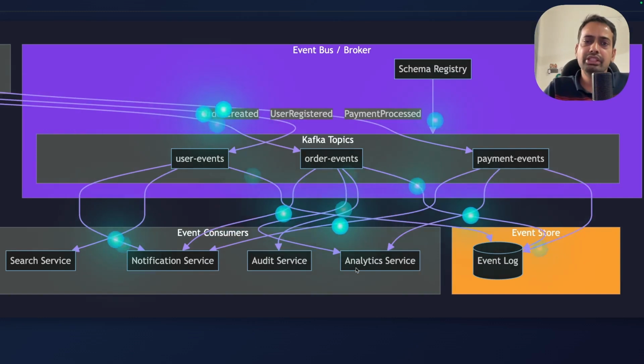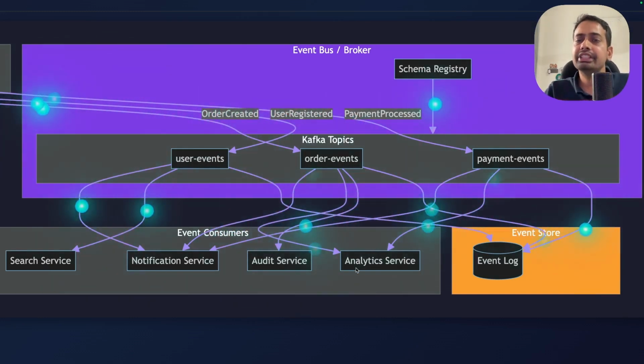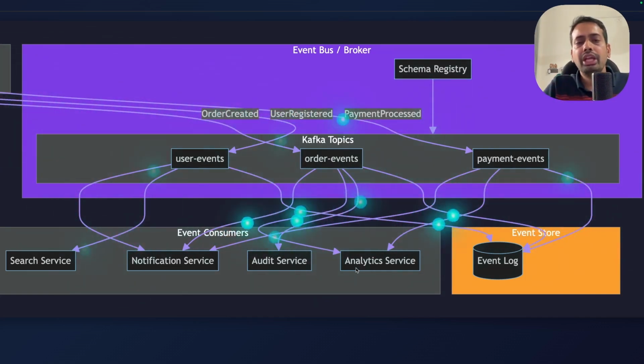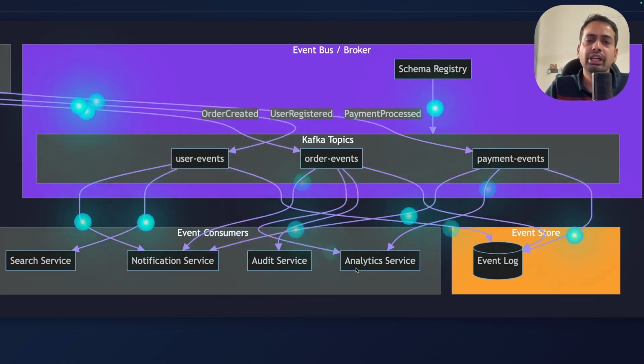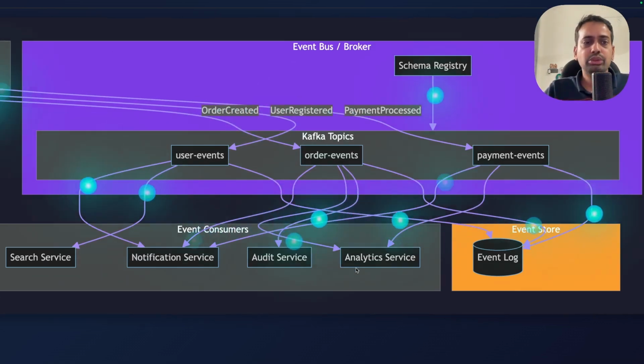Event-driven means you will be using an asynchronous mode of communication, and you will be sending these events and commands like order created, payment processed, user created. And you can use any kind of asynchronous platform: SQS, SNS, EventBridge on the AWS environment, Kafka, RabbitMQ, or any broker platform, right? So user event.